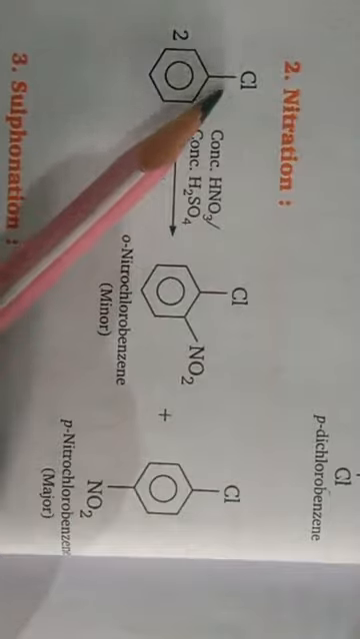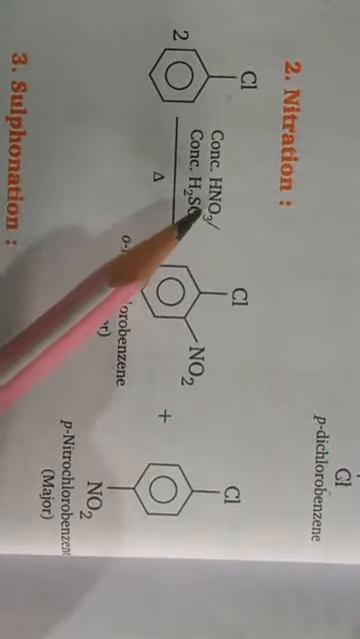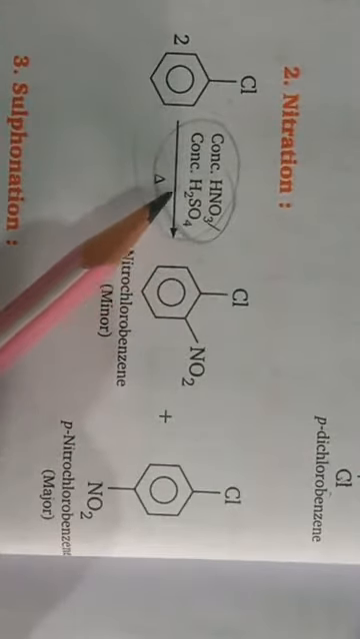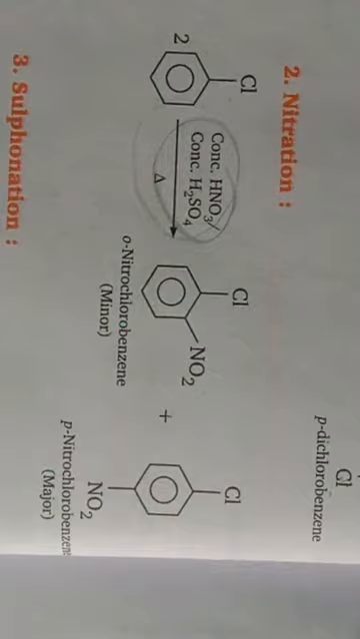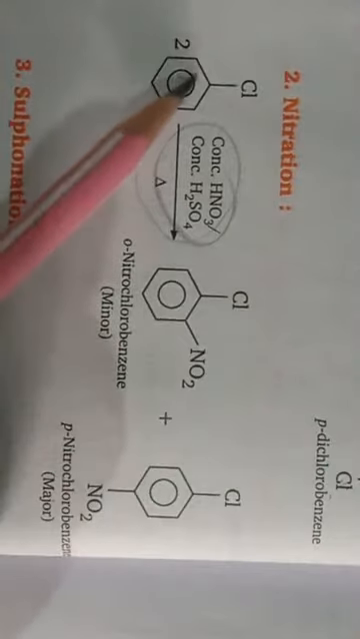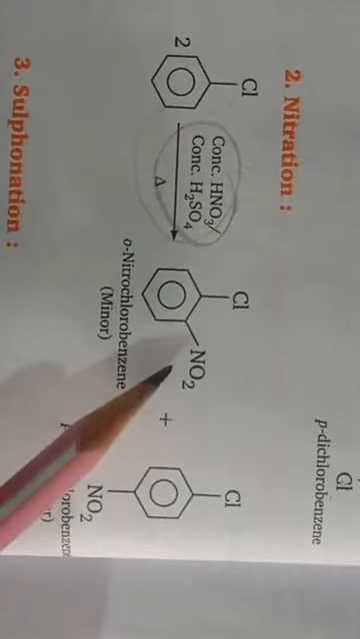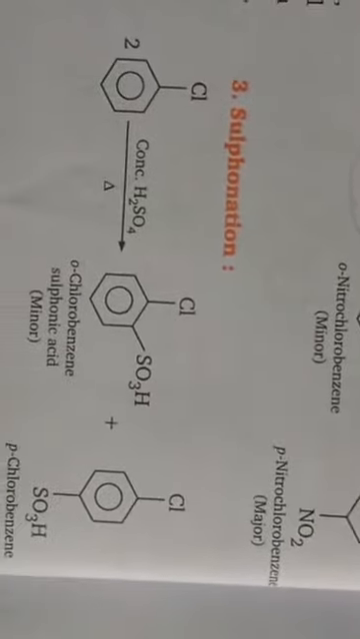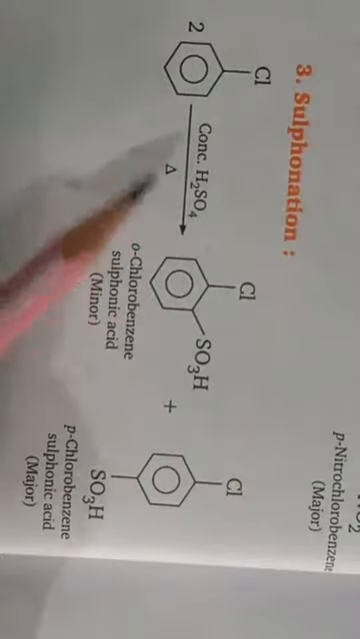When chlorobenzene reacts with nitrating mixture, what is a nitrating mixture? A mixture of concentrated nitric acid with concentrated sulfuric acid. This is known as the nitrating mixture. Chlorobenzene is converted into a mixture of ortho-nitrochlorobenzene and para-nitrochlorobenzene.